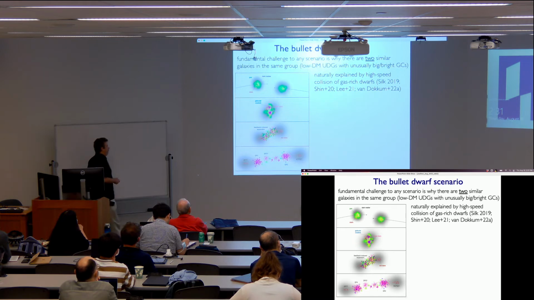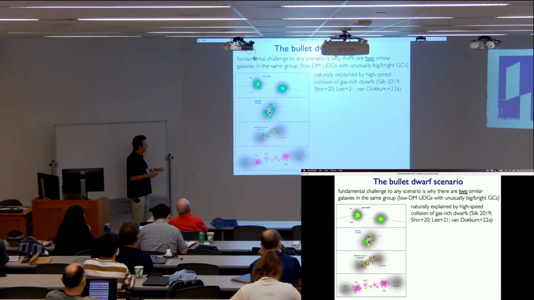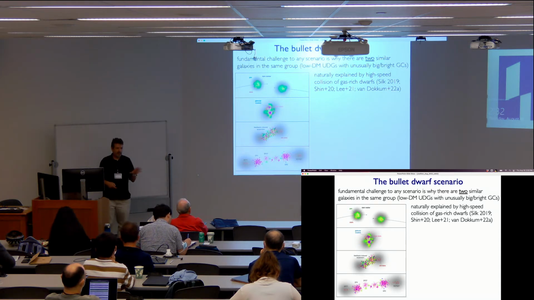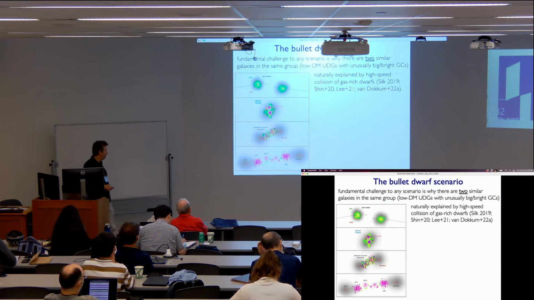This is called the bullet dwarf scenario, and you've heard of the bullet cluster. The idea is you have an unusually high-speed collision where the gas is collisional and the dark matter is not, and the dark matter carries on. If you have enough of a head-on collision, the gas just stops in its tracks, gets shocked, and forms stars and star clusters, and you get left behind with these dark matter-free galaxies. Then you also have to be in just the right position with respect to any central galaxy so they don't get disrupted with time, because without dark matter they are not well protected from tides, but if they're far enough out, you're okay, and they stay there for a Hubble time.